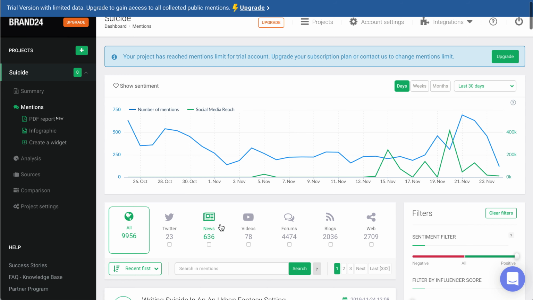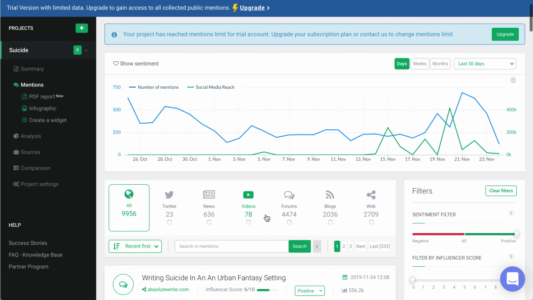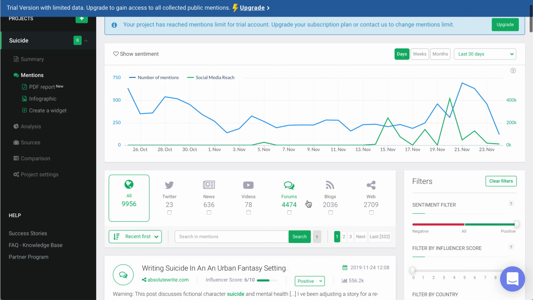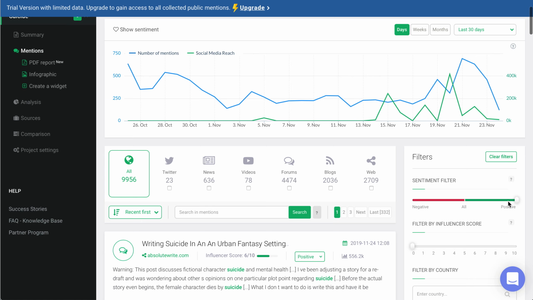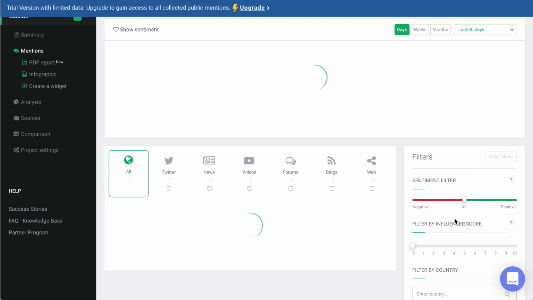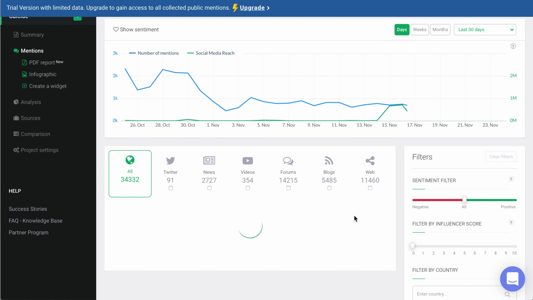You can see all the websites or types of sources the app is taking the information from. You can filter depending on what you want to focus on. You can choose only one or you can choose all of them. For example, you can choose the positive comments, the negative comments, or you can go for all of them, depending on what you like.